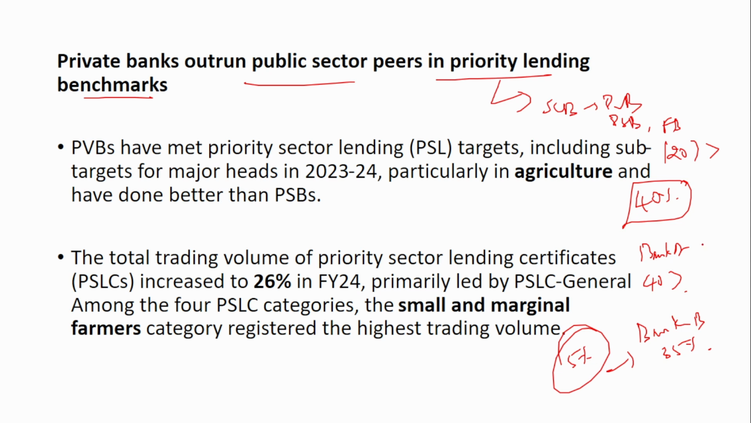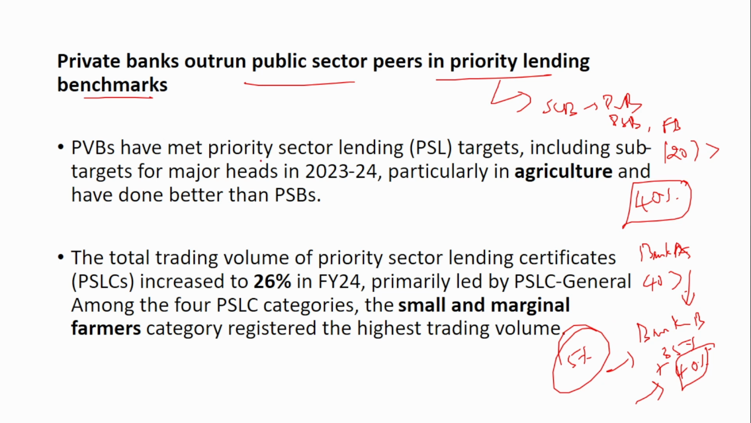Since bank A has achieved more than 40%, bank A will issue priority sector lending certificates. These certificates are against the priority sector lending loans. Bank A will generate these certificates and sell them to bank B. Bank B will buy these certificates from bank A and fulfill the target. After buying them, bank B's percentage would have increased to 40%, and now it has met the target set by RBI. This is the purpose of the priority sector lending certificates.